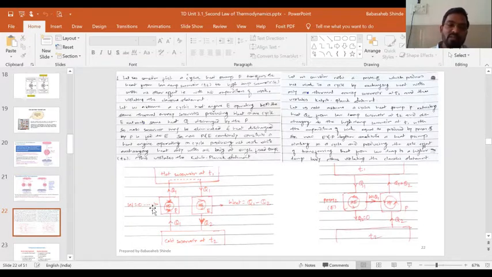Initially we considered violation of Clausius statement, so the ultimate result is violation of Kelvin Planck statement, because the two together acted like a heat engine exchanging heat with a single reservoir, the cold reservoir at temperature T2, and producing net work output Q1 minus Q2.